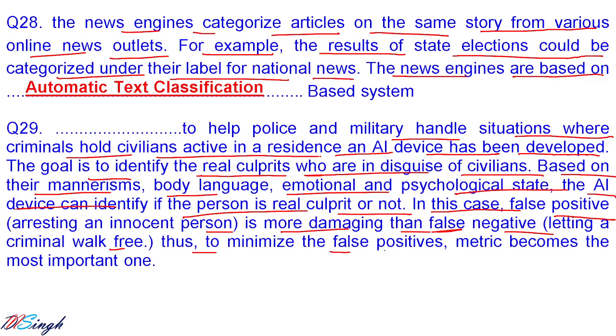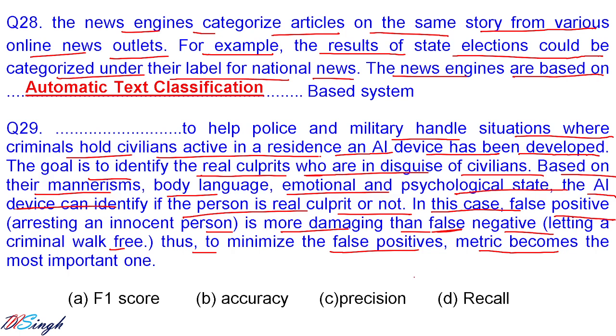Thus, to minimize the false positive, which metric becomes more important? Precision. Which metric becomes more important? That is what? Precision, to minimize the false positive. It means the actual answer is not correct, but your model is predicting the answer is correct. Or a person who is not guilty, your model is predicting that person is guilty. Okay, fine. So precision is the correct answer for that.